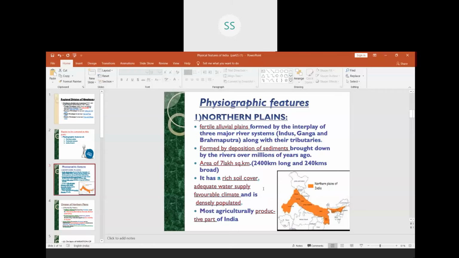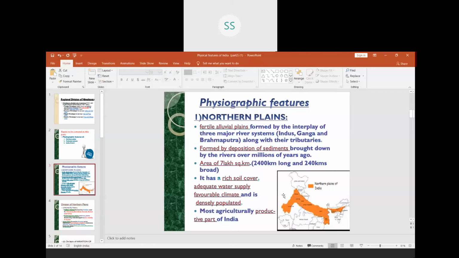If you see the northern plains in the map from west to east, the total area it covers is 7 lakh square kilometers, and west to east it is 2400 kilometers long. Again I am repeating, from west to east it is 2400 kilometers long, and from north to south it is 240 kilometers broad.